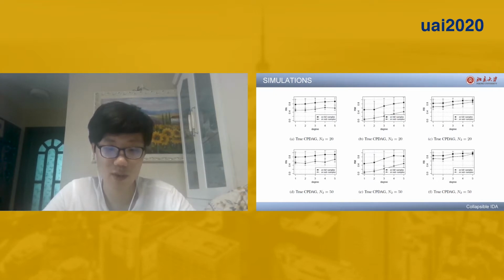These figures show the results. Generally, these metrics are all smaller than 1, meaning that CIDA is better, especially when the graph is sparse. Note that in each figure we plot two lines. The line with square marks shows the averages over 100 repetitions, while the line with triangle marks shows the cases where the treatment has neighbors. The line with square marks is above the line with triangle marks, since in some cases the treatment has no neighbors, and in such cases, collapsing the parental set has no effect.